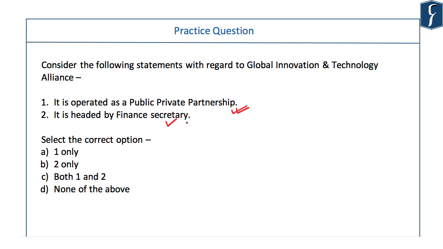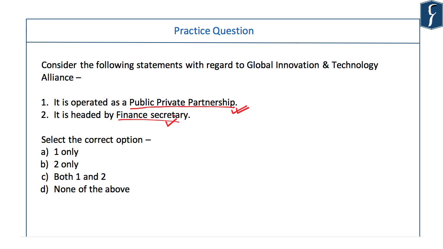But if you don't know an option, you don't have to leave the question, because there will be only a few questions in the paper that you can attempt purely on your knowledge. You have to use your common sense. If you know already that it is a public-private partnership, then that information is sufficient for you to be able to solve this question. Because if it is a public-private partnership, it should have the nature of a public-private partnership. It should not be headed by a bureaucrat, because then bureaucratic hurdles, bureaucratic red tapeism will come in, and the organization will lose its public-private partnership character.